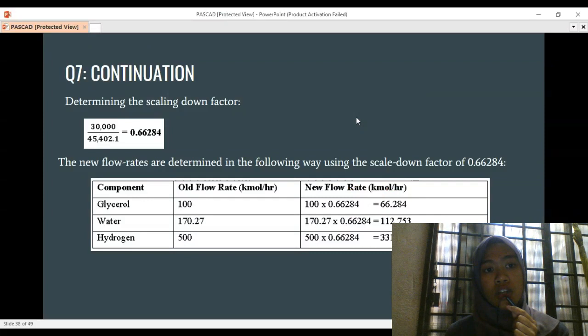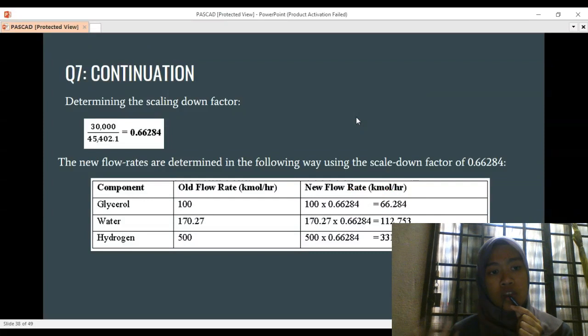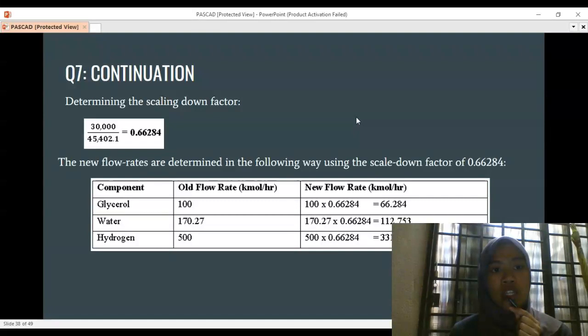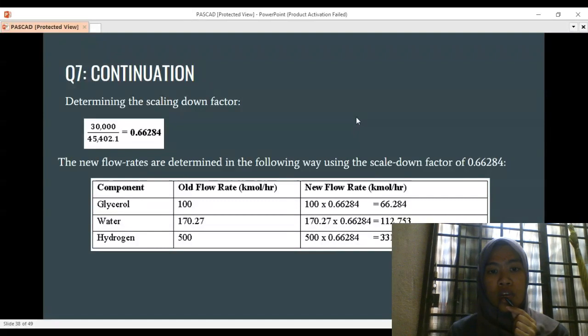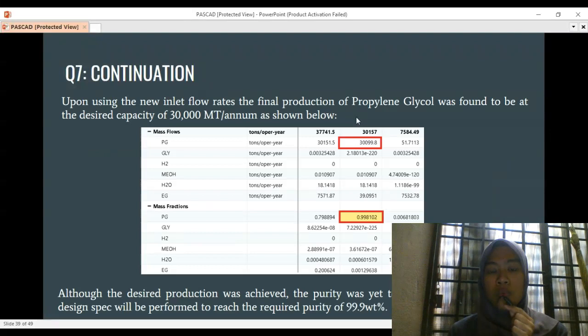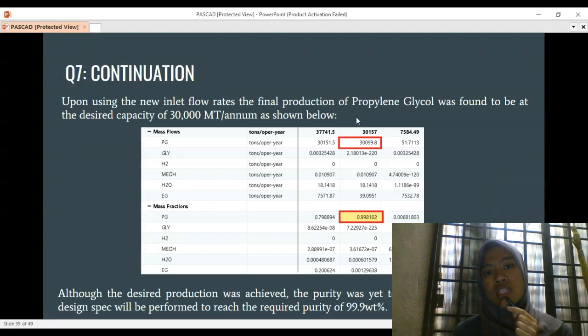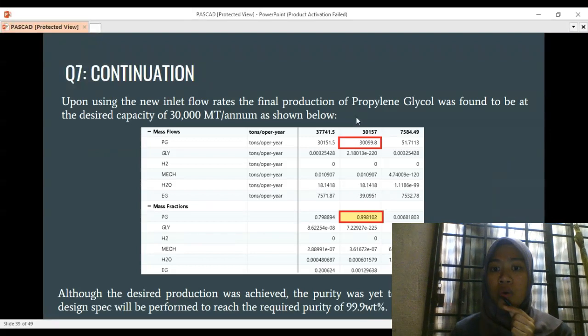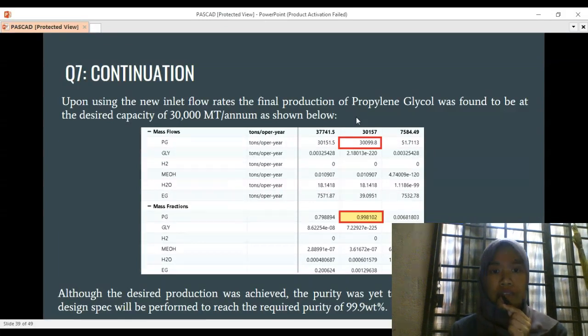This is how we do the scaling down factor, whereby the actual desired capacity is divided by the value that we got, and then we multiply with the old flow rate, so we will get the new flow rate. And then after substituting the new flow rate, we will get the desired capacity, which is around 30,000 metric ton per annum. However, we still didn't get the required purity that we want.